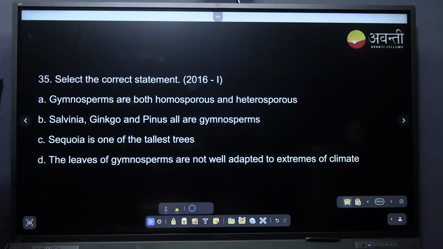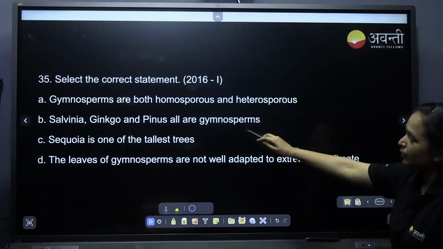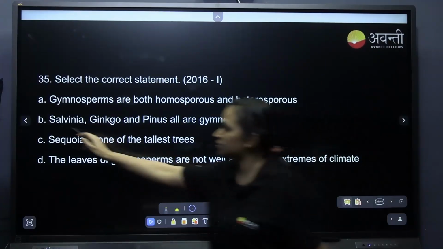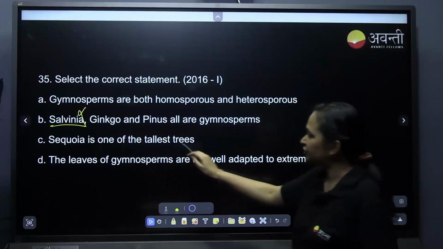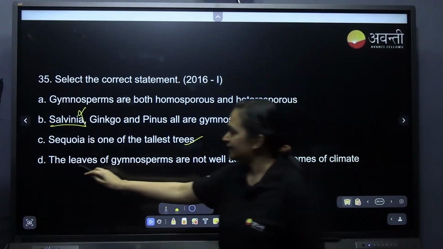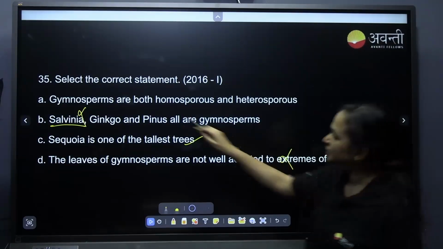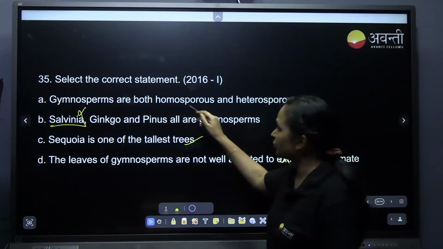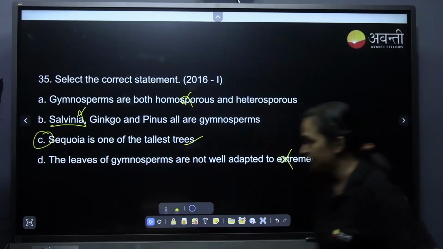Now select the correct statement. Gymnosperms are both homosporous and heterosporous. Is it correct? Salvinia, ginkgo, pinus, all are gymnosperms. Is Salvinia a gymnosperm? Sequoia is one of the tallest trees. Option C. Yes. The leaves of the gymnosperms are not well adapted. No, they are well adapted. Is homosporous present in gymnosperms? No, it is not present. It is sequoia, the tallest tree.